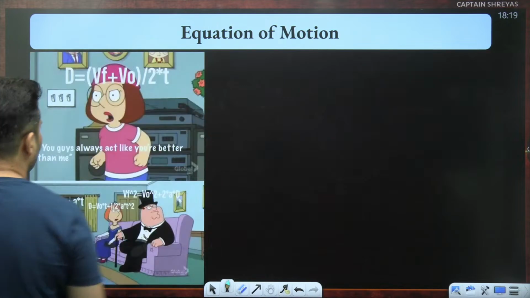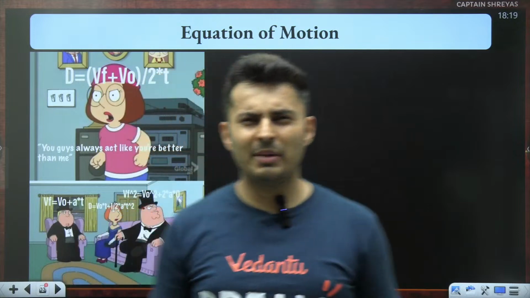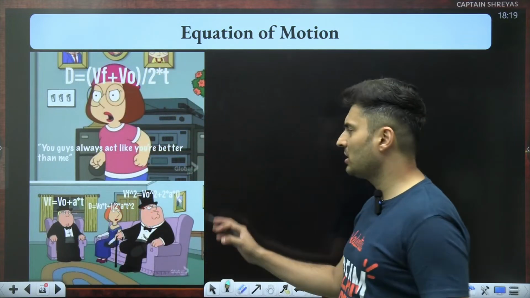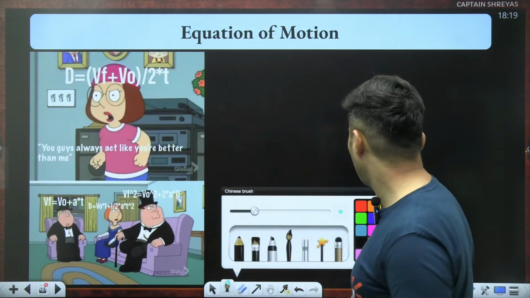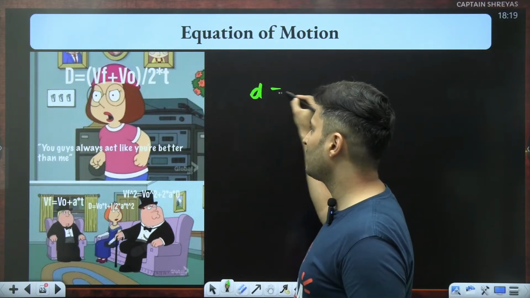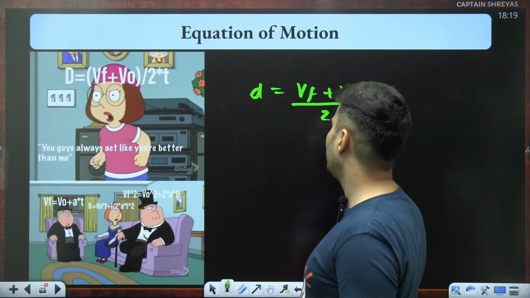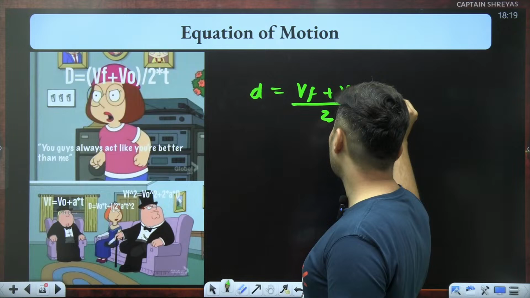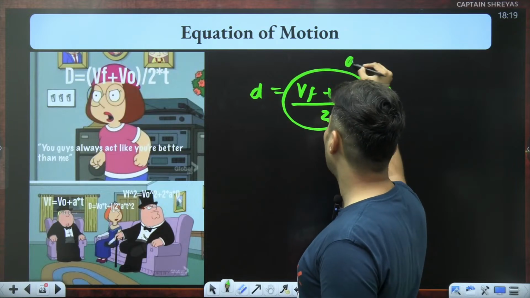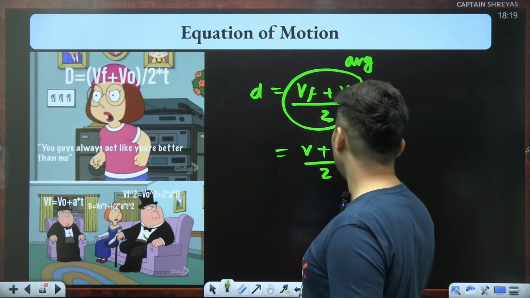Very good. So in your school or maybe in your boards, you might have seen all these equations, and then you might have also seen some random derivation. Displacement is final velocity plus initial velocity by 2 into time, where this is basically called the average, and they write v plus u by 2 into t.